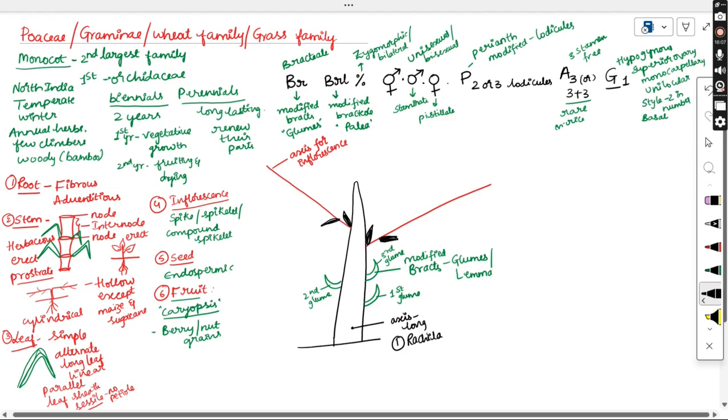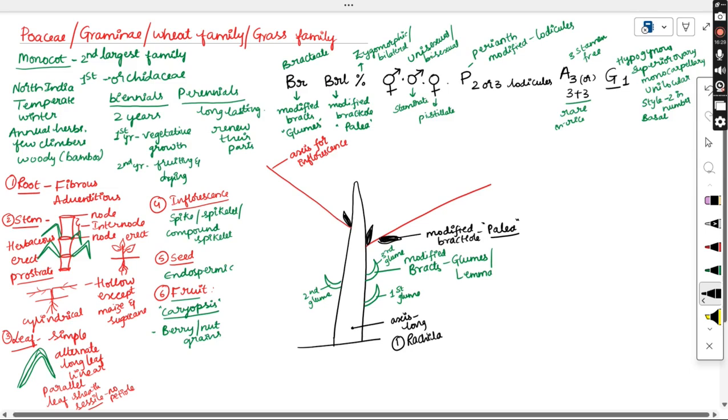Whatever these black colored structures we are seeing here are the modified bracteoles. What do we call the modified bracteoles? We call them palea. Modified bracteoles are present, we call them palea. This palea is two in number.